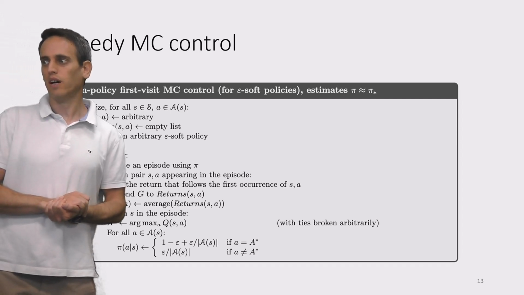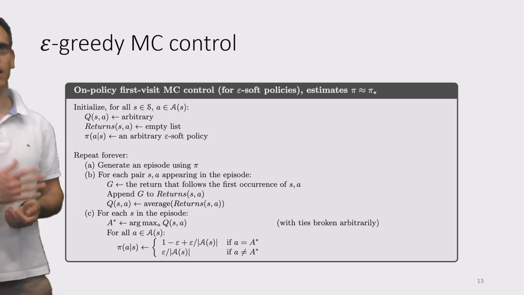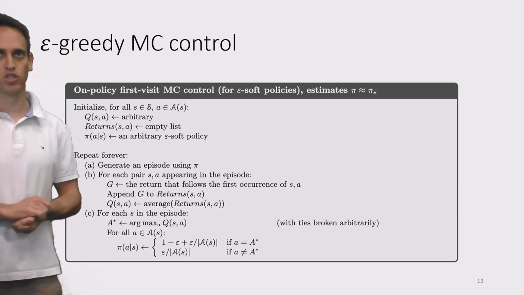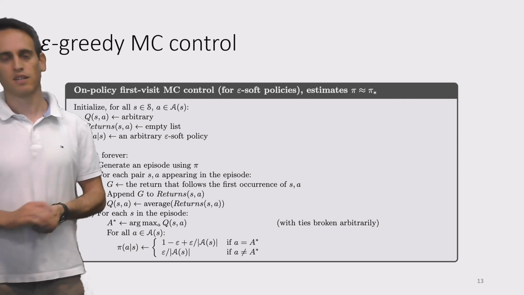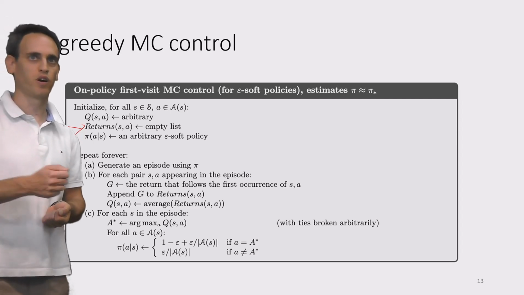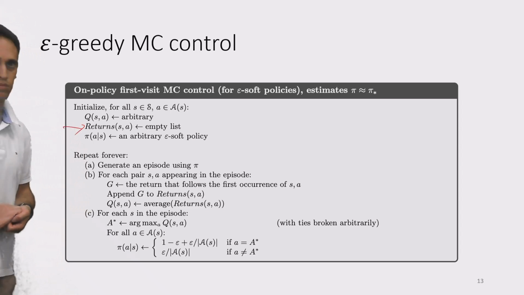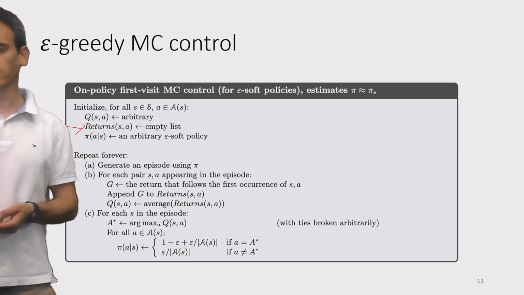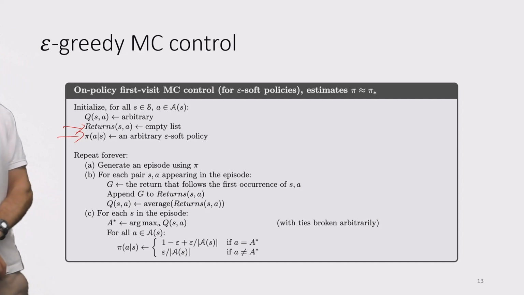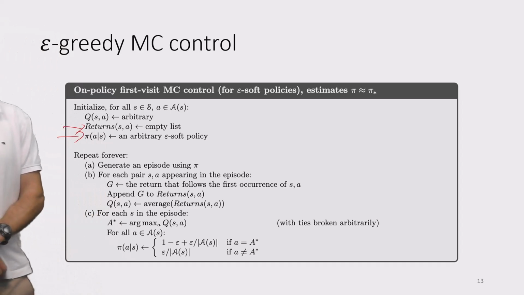So we initialize our state and action tabular setting for all of the Q estimations. We initialize our Q estimation arbitrarily, and we set the returns, where we will later accumulate several returns by interacting with the environment, and we'll later take the average of these returns for each state and action pair as our Q estimation. So we initialize this as an empty list, and of course we'll populate this later on given some interaction with the environment. And also we set our initial policy as an arbitrary epsilon-soft policy over all of the